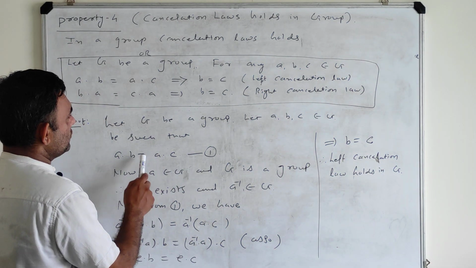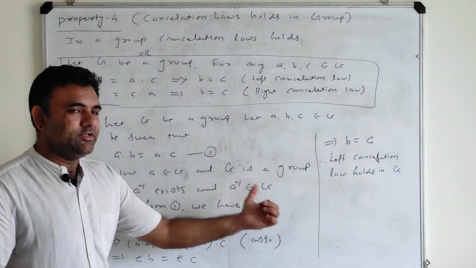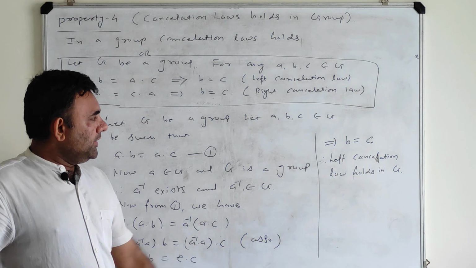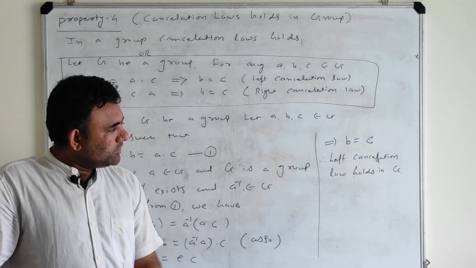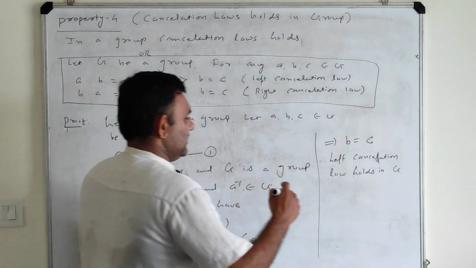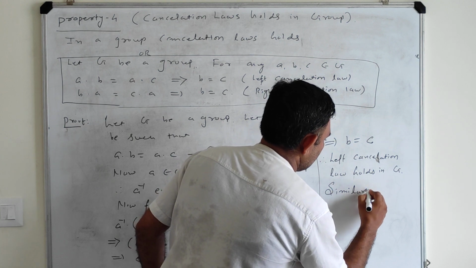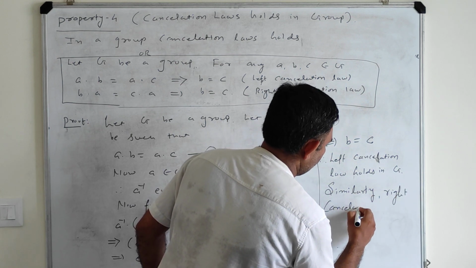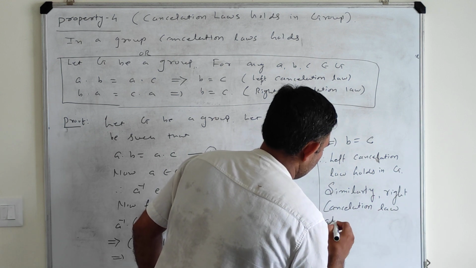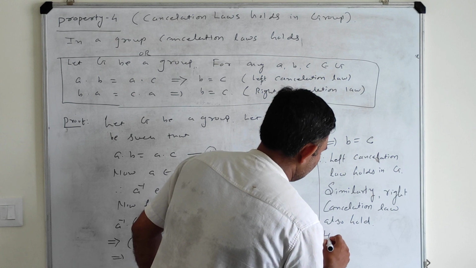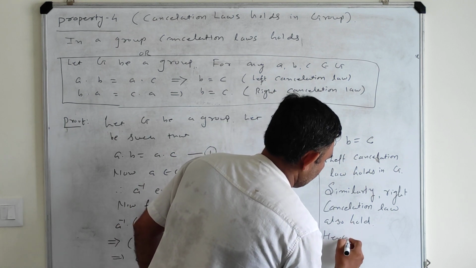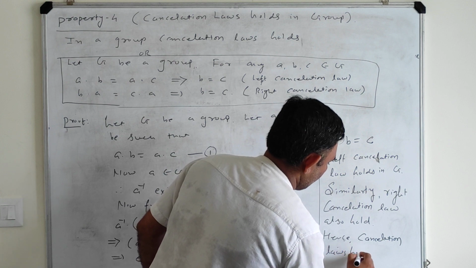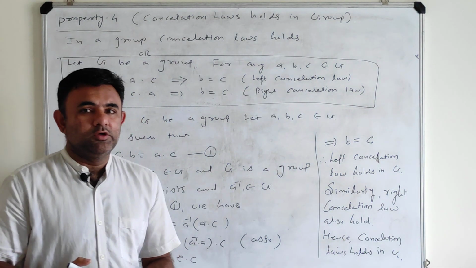Now you start with BA equal to CA, meaning this expression. Again by the same argument, A is in G and A inverse is in G, and you multiply A inverse on this equation on the right side, then again you will get the same result, B is equal to C. So similarly the right cancellation law holds in G. So this completes the proof.